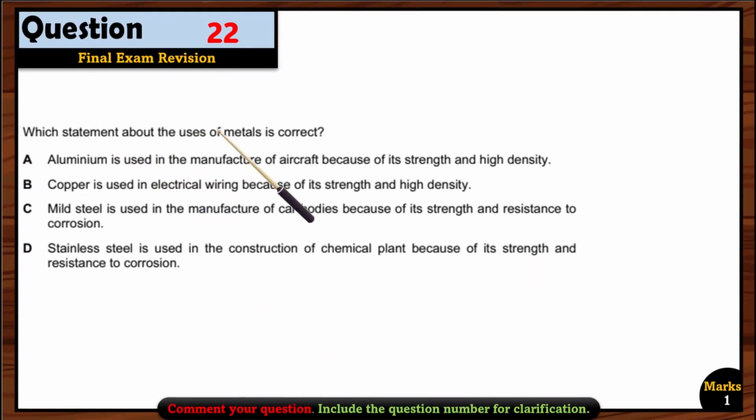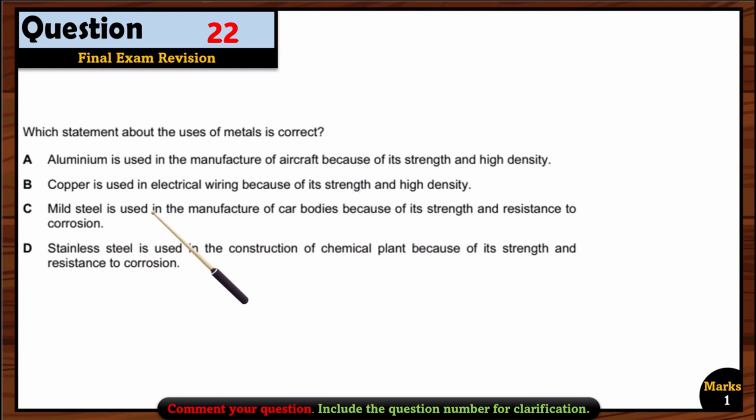Question 22. Which statement about the uses of metal is correct? Aluminium is used in the manufacture of aircraft because of its strength and high density. Again, wrong. Low density should be the answer. Copper is used in electrical wiring because of its strength and high density. Again, wrong. Because for electrical wiring, this is not the reason. The reason is electrical conductivity.